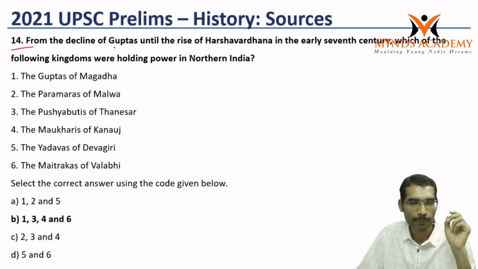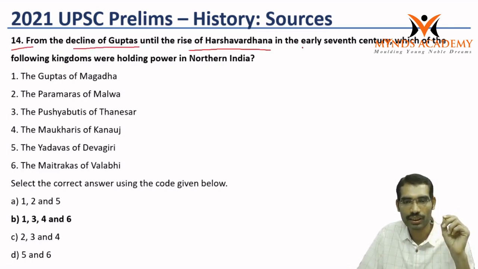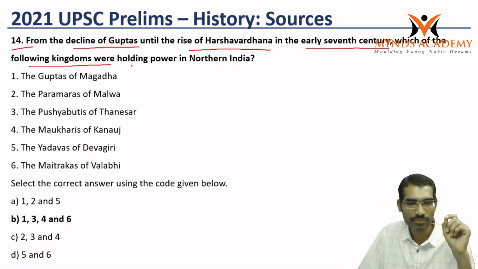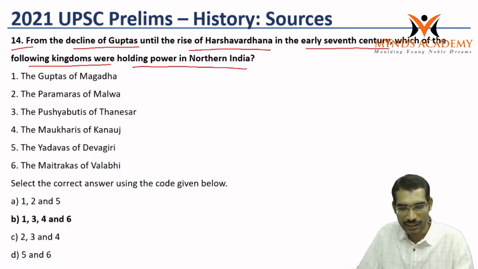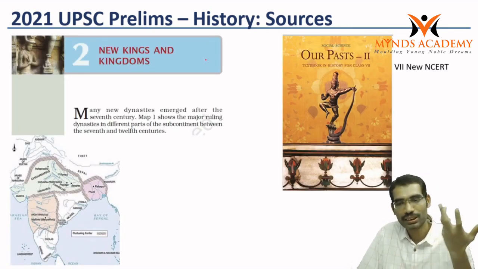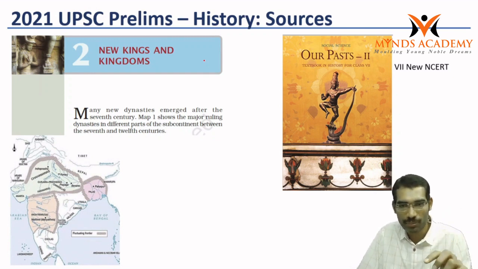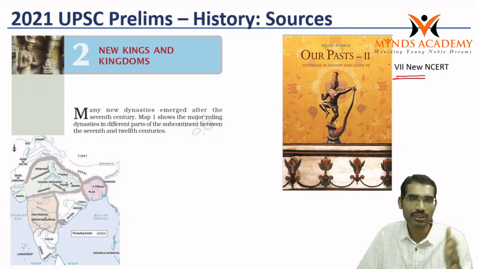Now 14th. From the decline of Guptas until the rise of Harshavardhana in the early 7th century, which of the following kingdoms were holding power in northern India? Once again, this can be answered from the new NCERT basic book. This is part of medieval India. This is the 7th standard. The previous question, Dholavira, was the 6th standard. Now this one is the 7th standard.